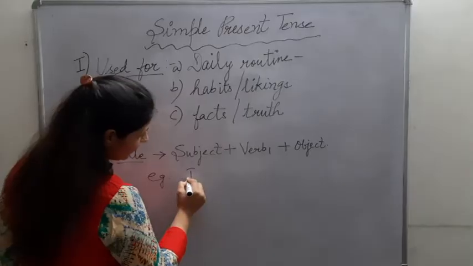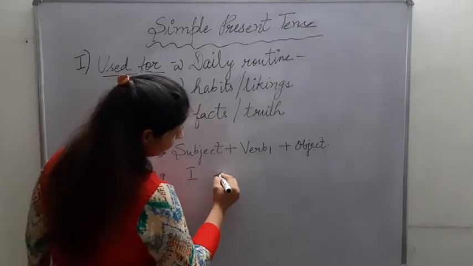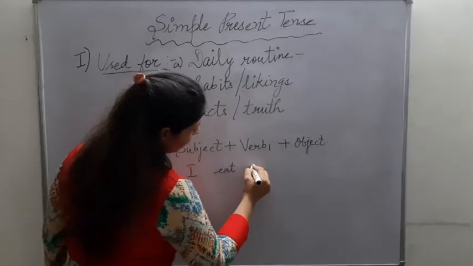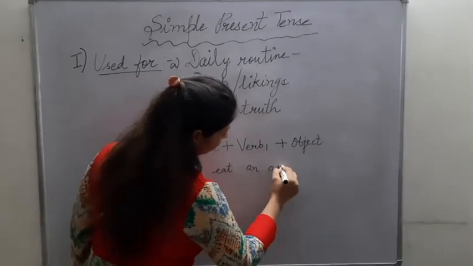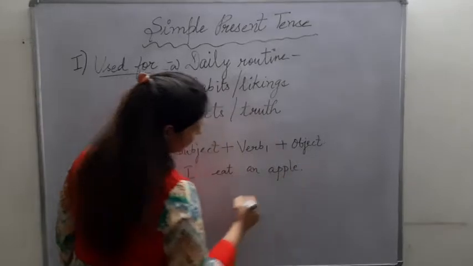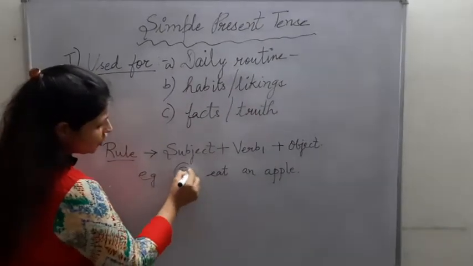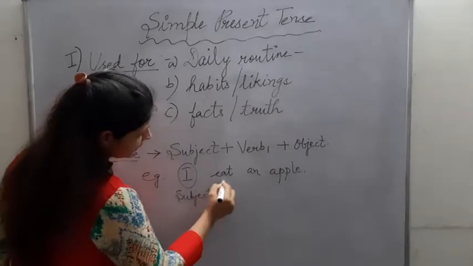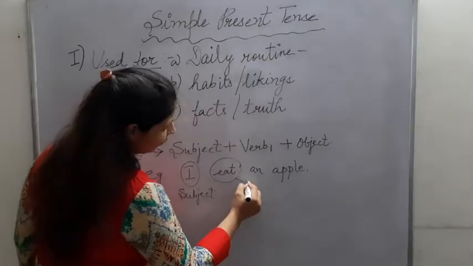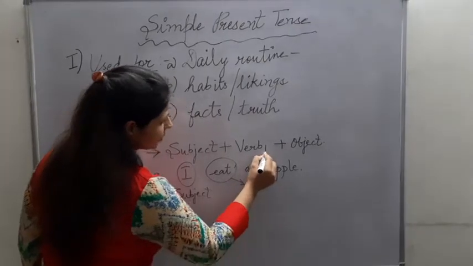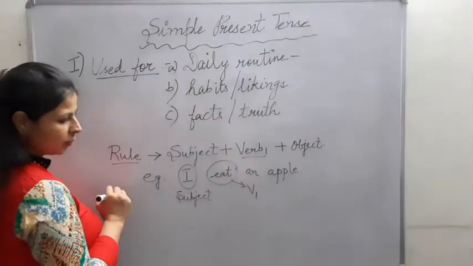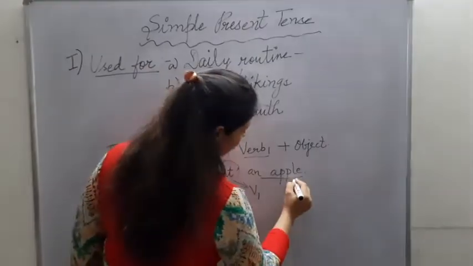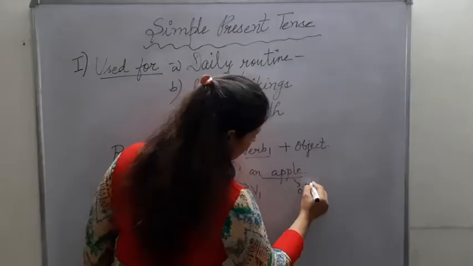I give you a very simple example. I eat an apple. Here I is my subject. Eat is my V1. V1 means the verb, first form of the verb. An apple becomes my object.